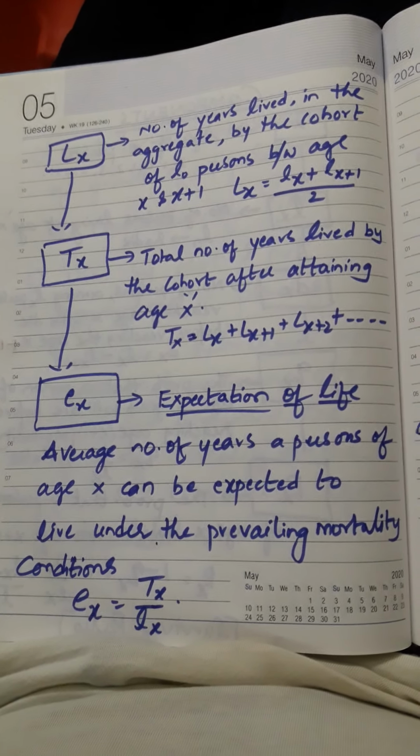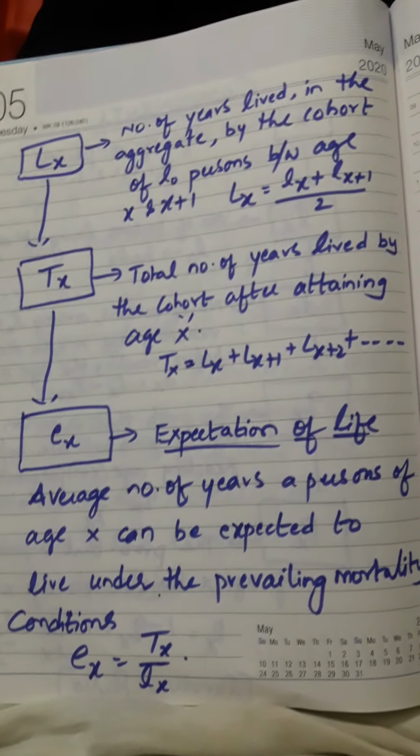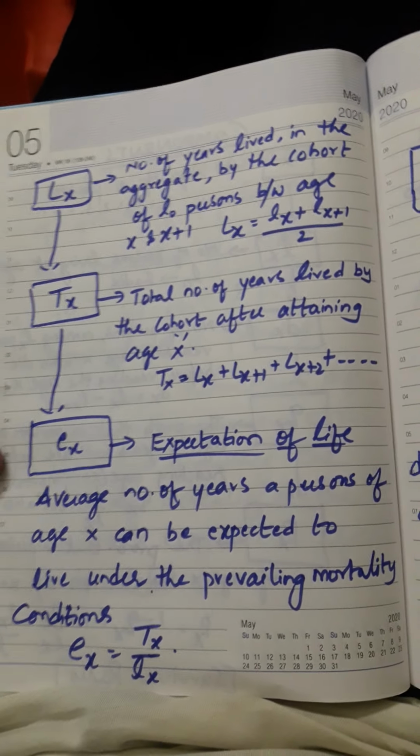And the last one is expectation of life.